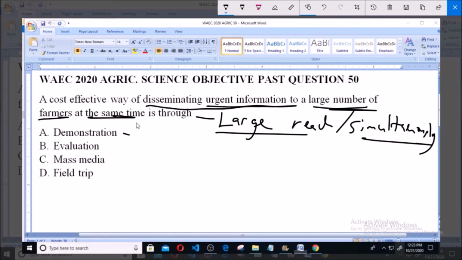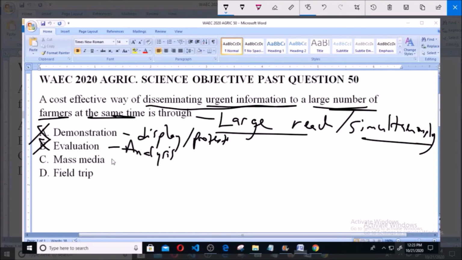Now option A says demonstration. Demonstration basically is a form of display or could even be used to define protests. So this cannot be used to disseminate information to a large number of people at the same time, so it is not the answer. Now evaluation basically refers to analysis and it has nothing to do with disseminating urgent information.